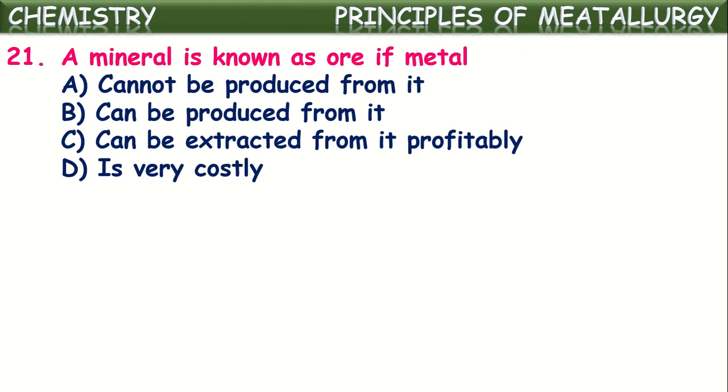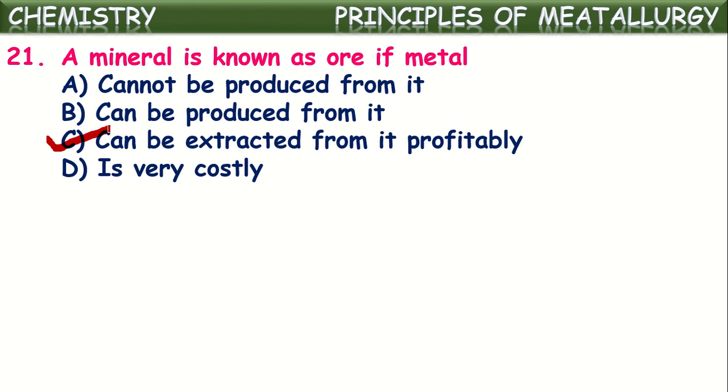a mineral is known as ore if metal can be extracted from it profitably. Yes, it is the correct answer.